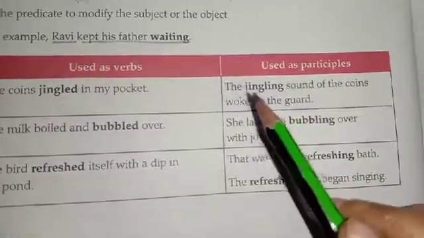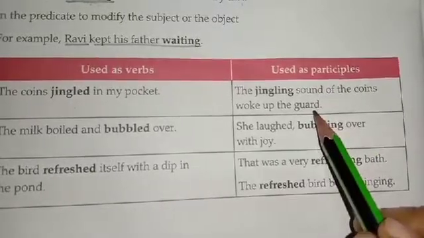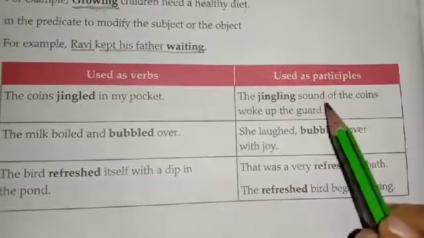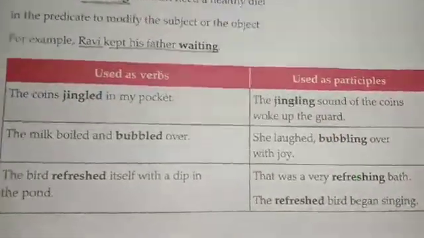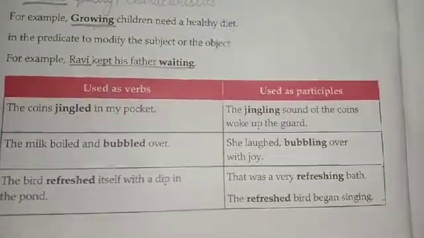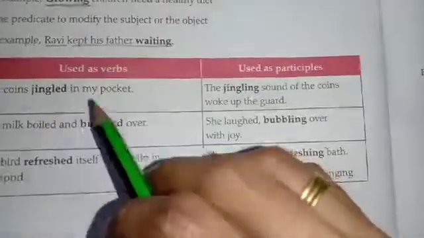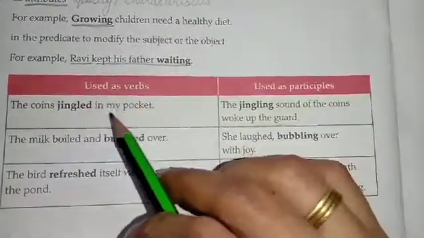So this is a simple verb. Now see the other way. The jingling sound of the coins woke up the guard. How was the sound? Jingling. How was the sound of the coins? Jingling. So here jingling is a participle. Did you understand, students? So this is the difference between verb and participle. The coins jingled in my pocket: this is not a participle.